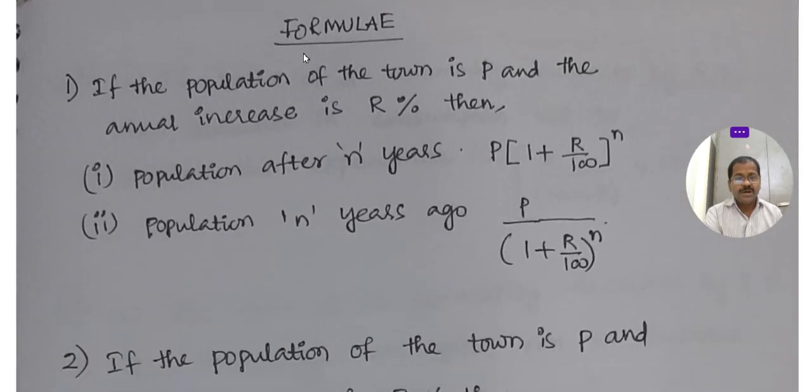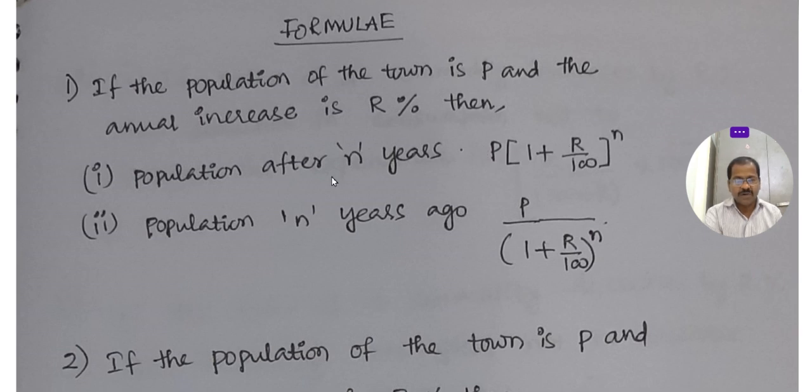Okay, you see here, formulas for some problems. If the population of the town is P, for example, let us consider P is the present population and the annual increase is R%, then what's the population after n years? P into 1 plus R by 100 to the power n. This is the shortcut formula.